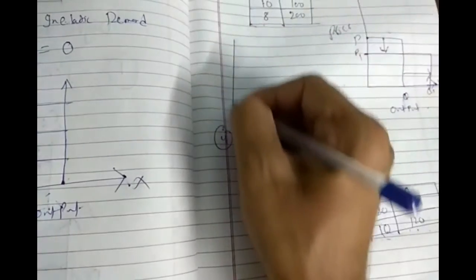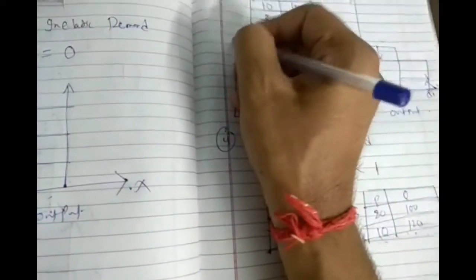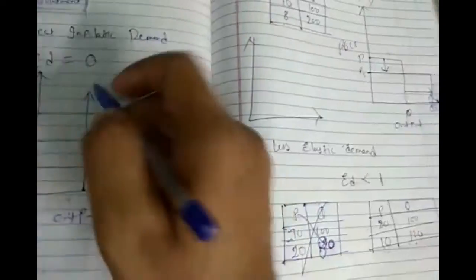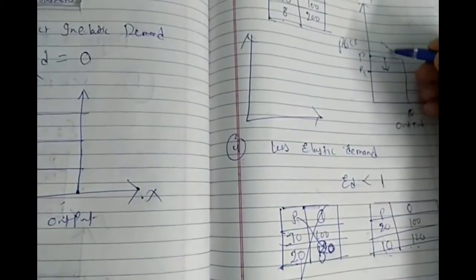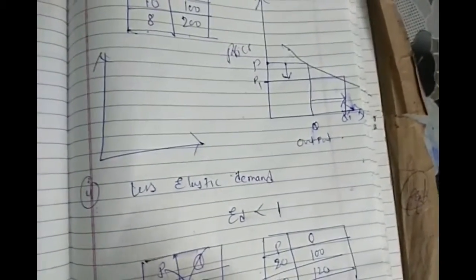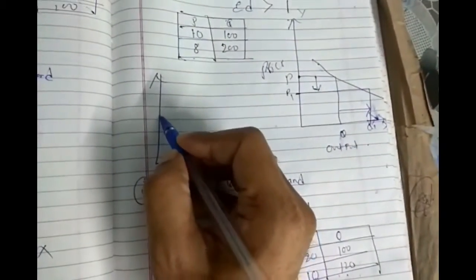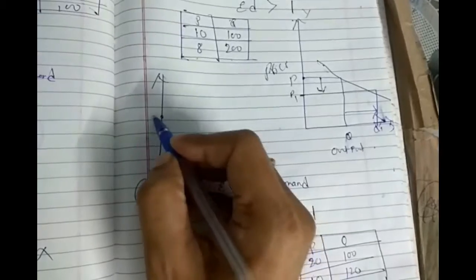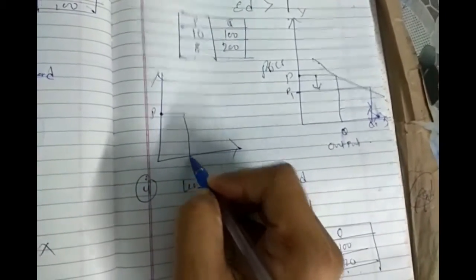Now I will plot the graph. In this, the curve of higher elastic demand is a flatter curve. Now at this price, suppose this is the price, that much quantity is demanded.